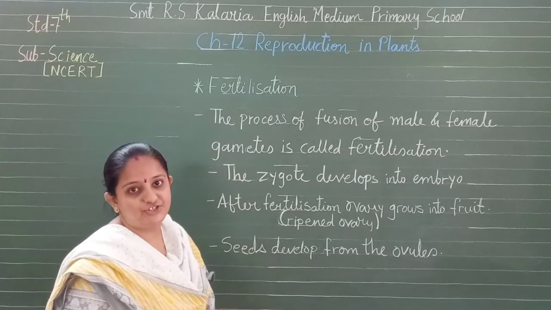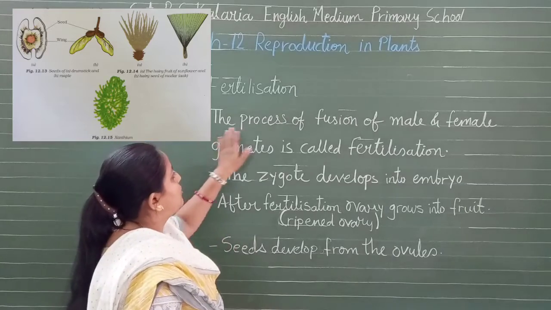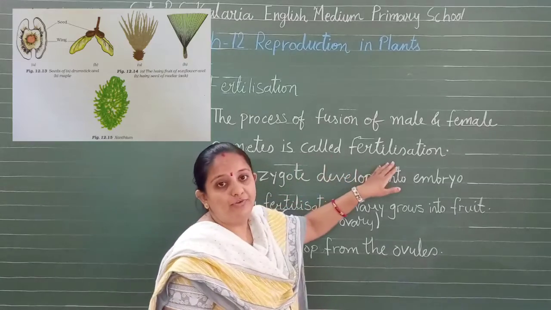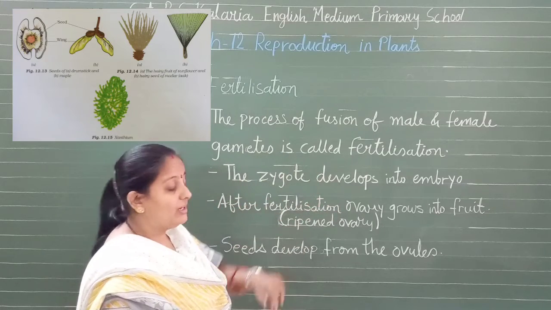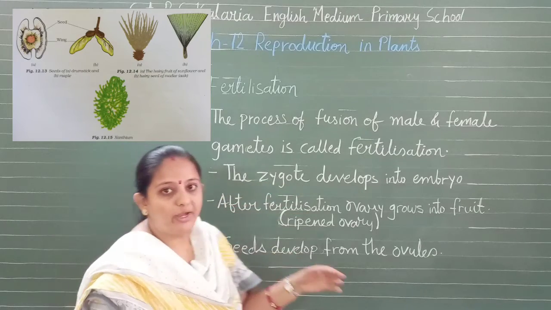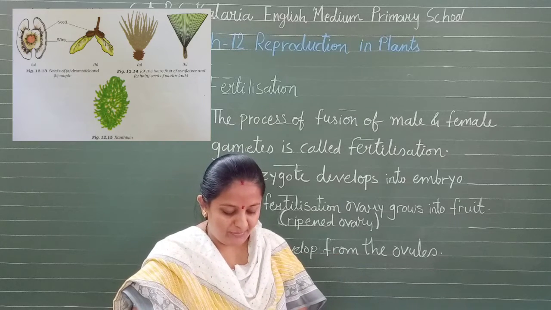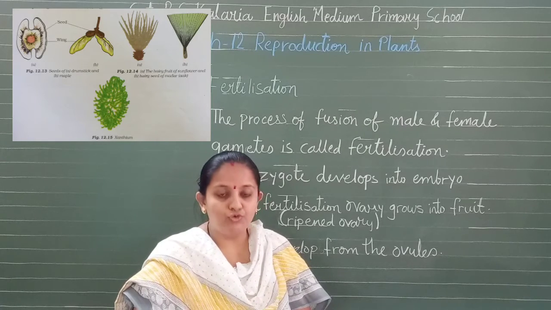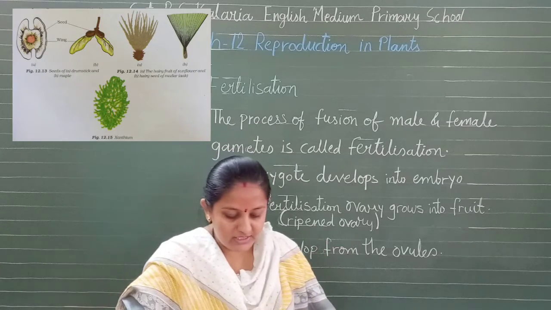What is fertilization? Isn't it? In this terminology, in plants, fertilization, the process of fusion of male and female gametes is called fertilization. Okay, वो fusion होता है male and female gametes, is called fertilization. Now that produces the zygote, which develops into an embryo. So we can say the cell which results after fusion of male and female gametes is called a zygote. हमने अपनी देखा था, isn't it? So the process of fusion of male and female gametes to form a zygote is fertilization.